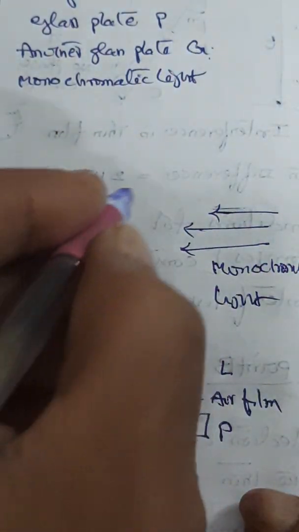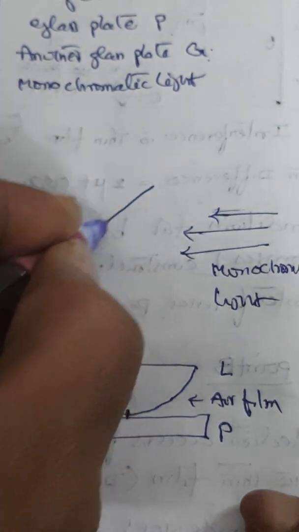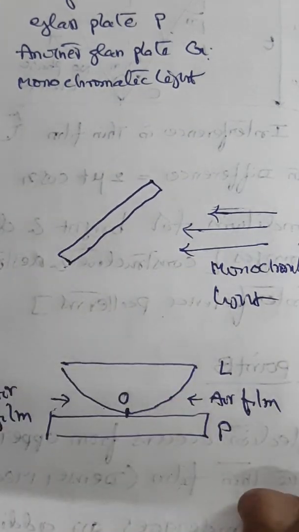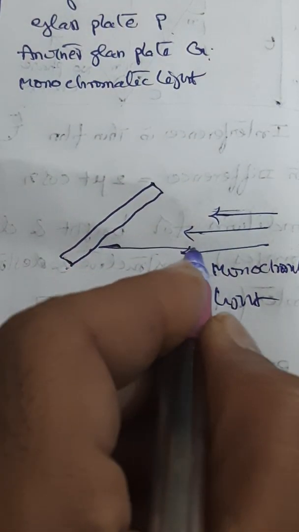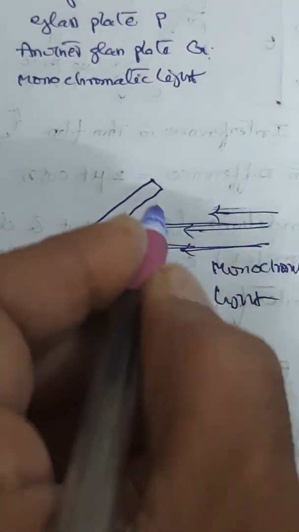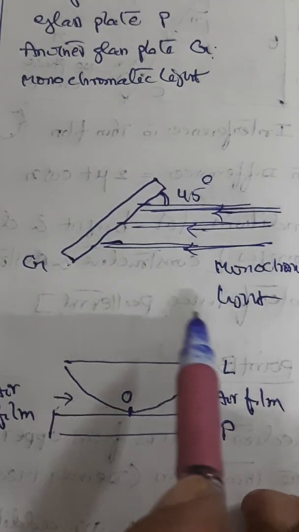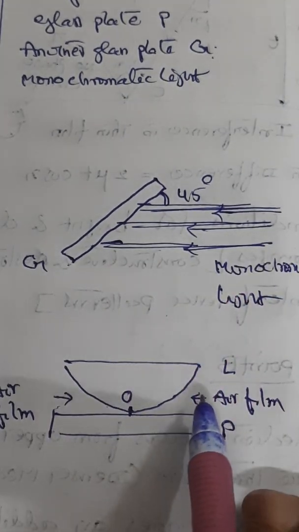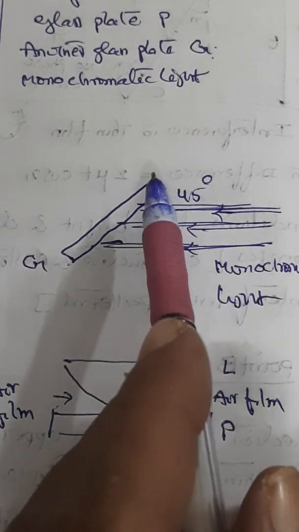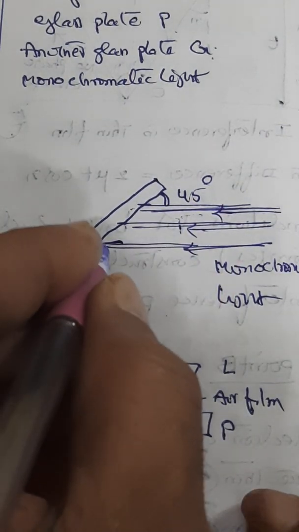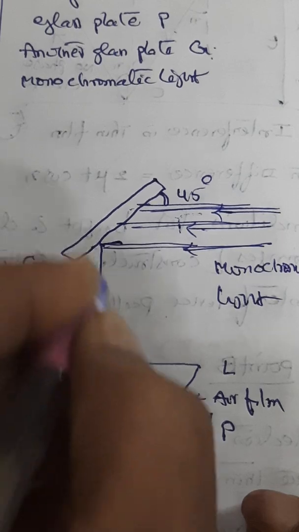Ensure that this glass plate is kept like this at 45 degrees, such that the incident rays will fall on it. This is glass plate G. So you have ensured that the monochromatic light coming parallel is incident on another glass plate kept at an angle of 45 degrees, such that the rays falling on it at 45 degrees are reflected down.